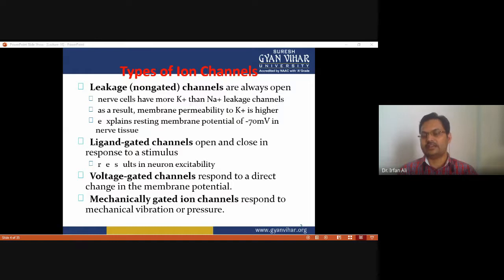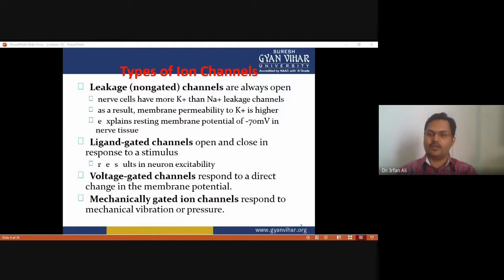So why ligand gated? Like in the case of the acetylcholine receptor. This acetylcholine receptor opens when acetylcholine binds with it. So this is a good example of a ligand gated ion channel.